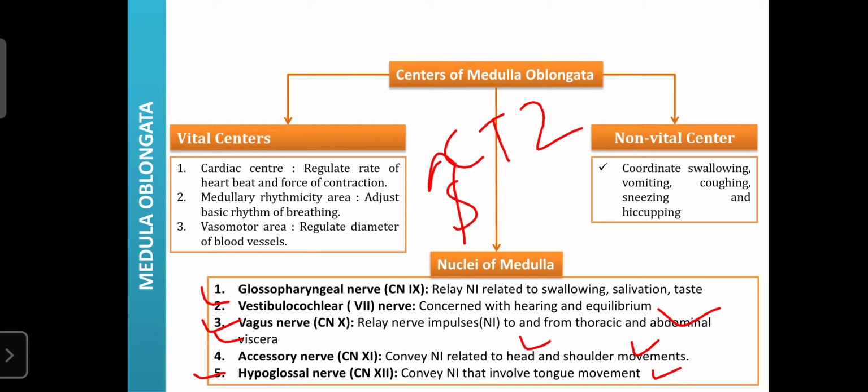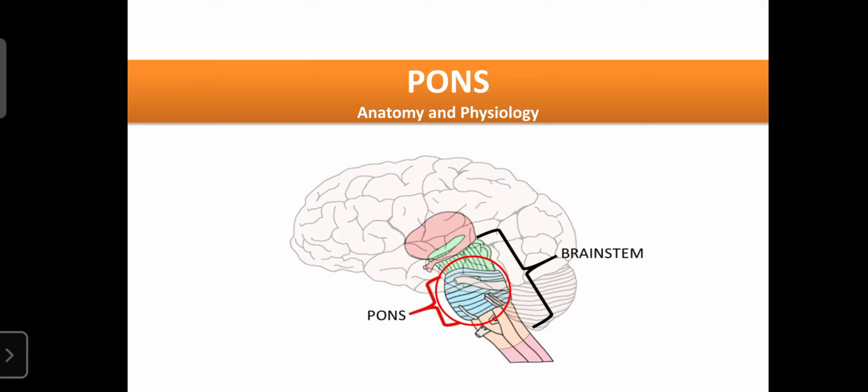So it is one of the important parts of the brainstem, and it controls a variety of functions. Now we will discuss the anatomy and physiology of the pons. The pons is also one small part of the brainstem. It is present just above the medulla oblongata.